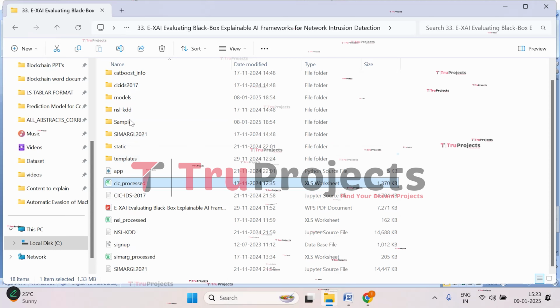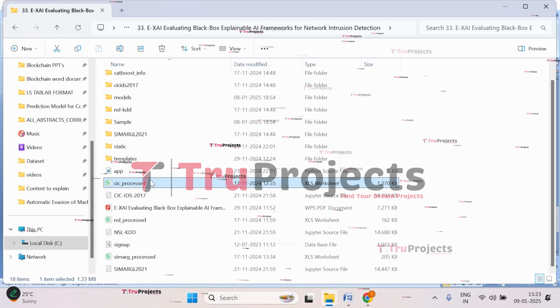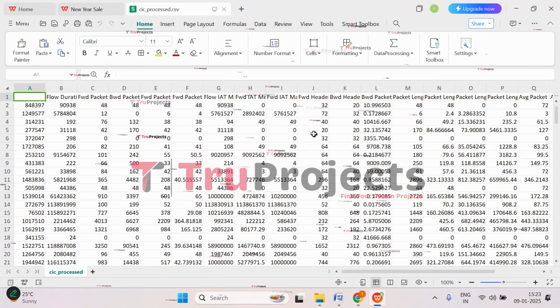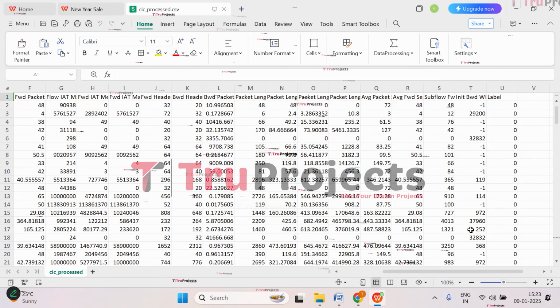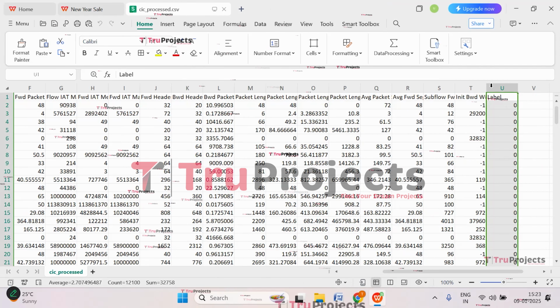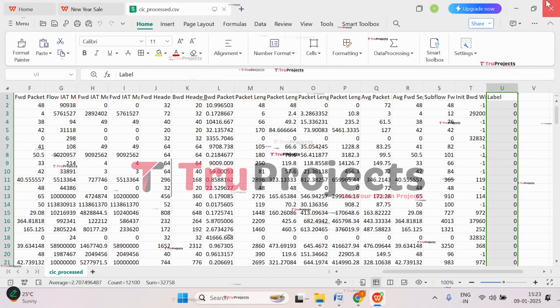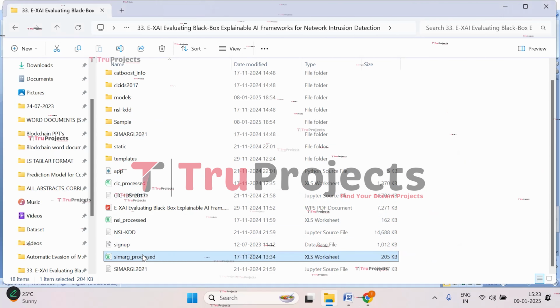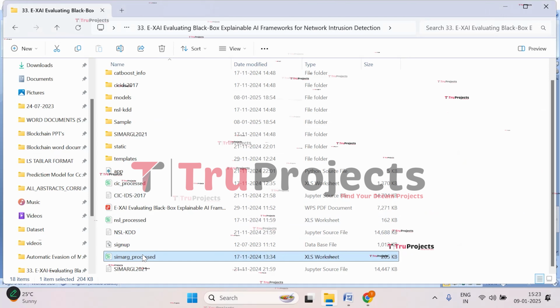So here is the CIC dataset, and this is the processed file of CIC IDS 2017. So we will be training this data to predict the intrusions. So this is the target column. This we will be predicting in the front end. Close this. Similarly, here we have NSL process data and SIMARGL process data also.